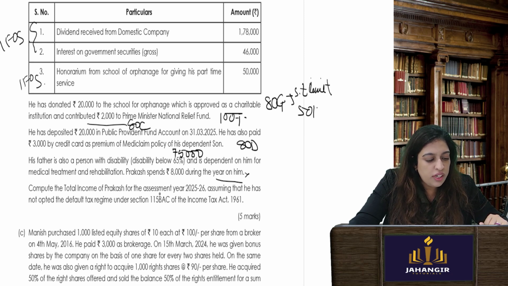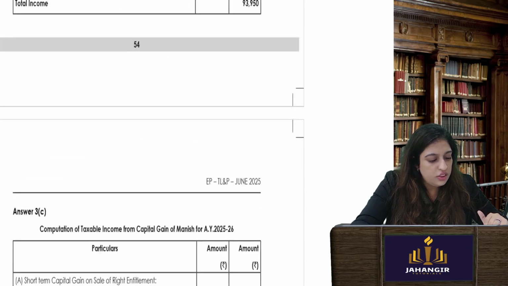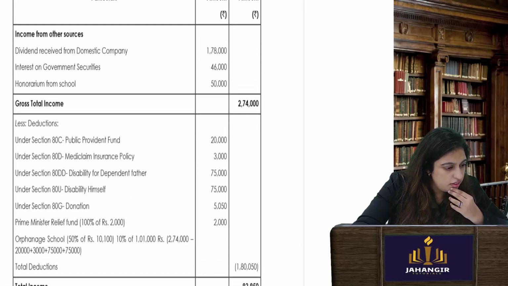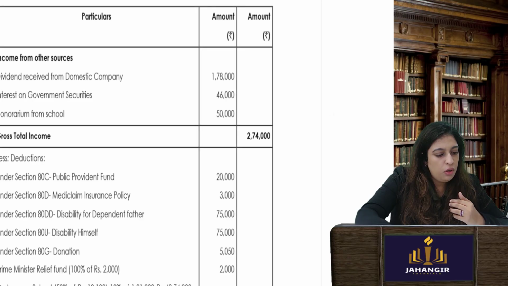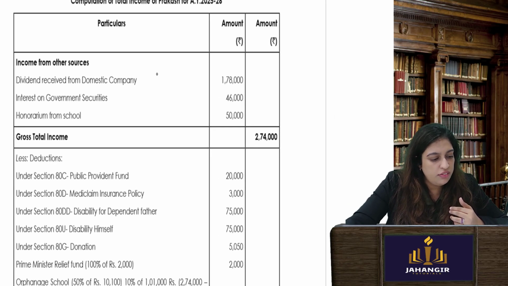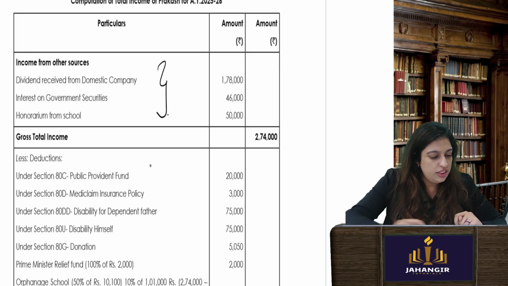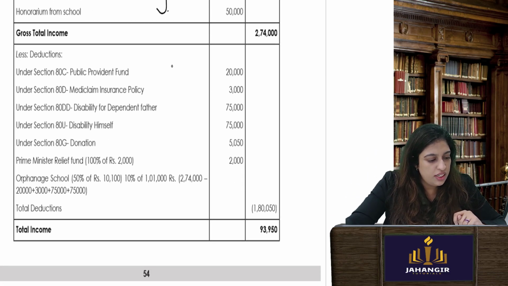Okay, compute total income, assuming that he has not opted for the new regime. So he will get all deductions. Okay, let's go. Dividend from domestic company, interest, we saw all of this will be taxed. Okay, then deductions: provident fund, medical insurance, dependent father, donations. Now donations, let's see how to do it. For this you will get orphanage.